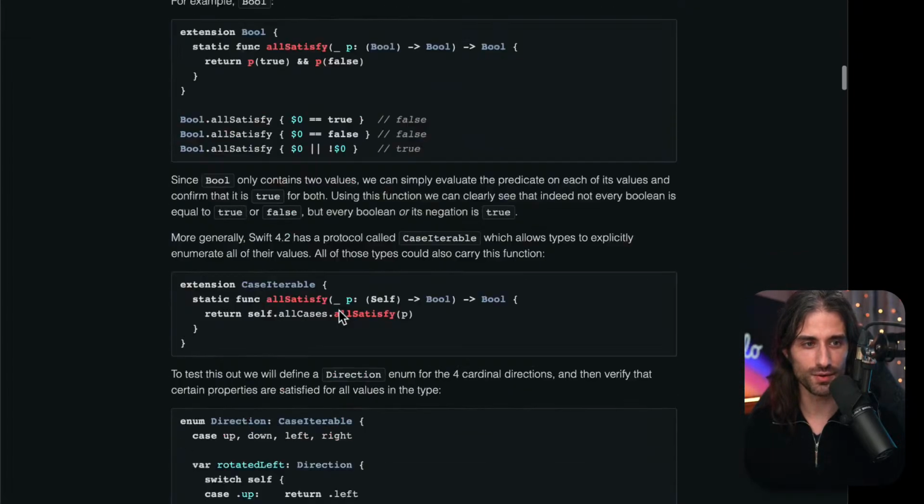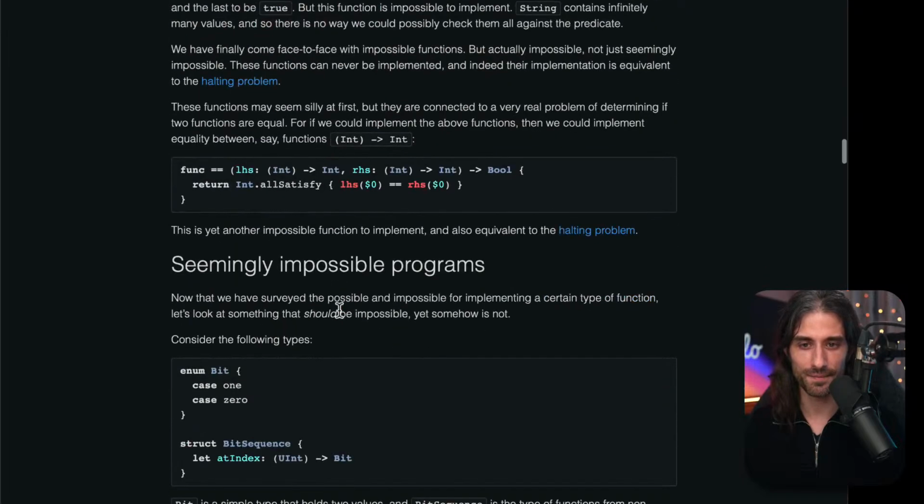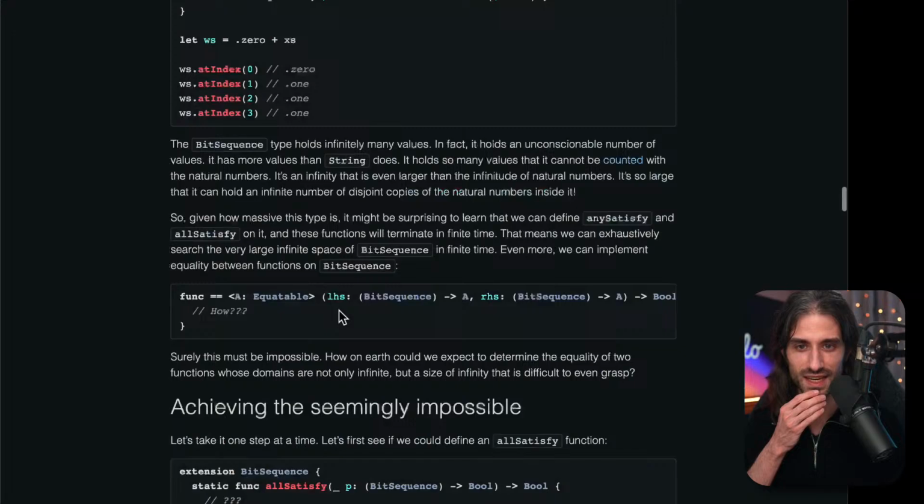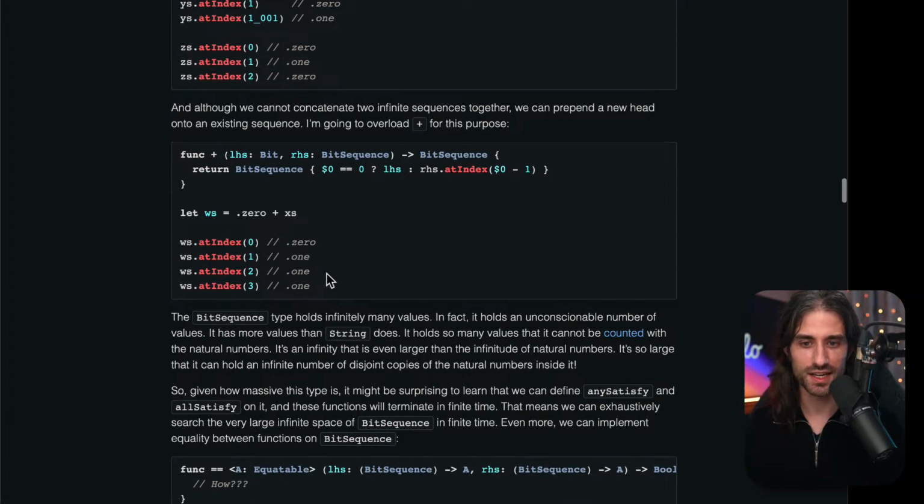I want to go back to the article. Where was I? I should have done a command click not to lose where I was. I think I was here. I was here. And I see a comment.